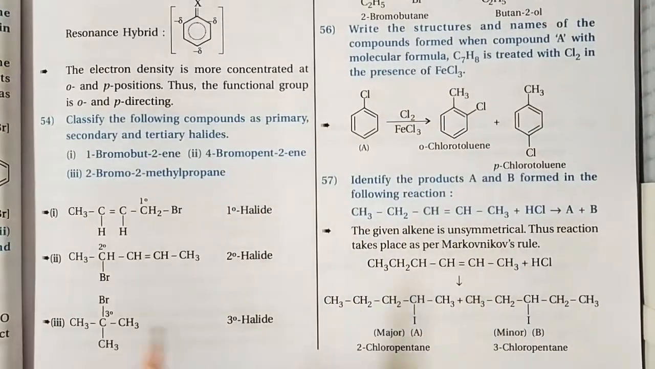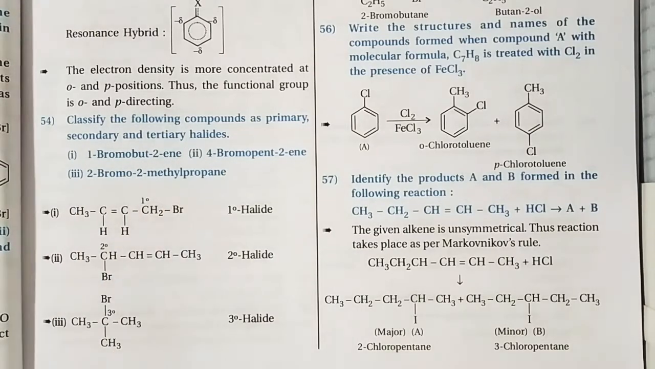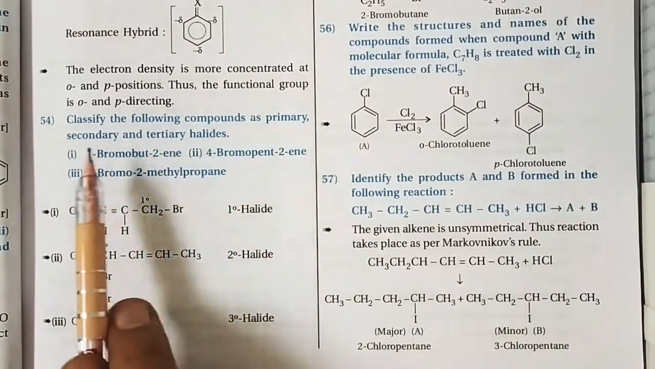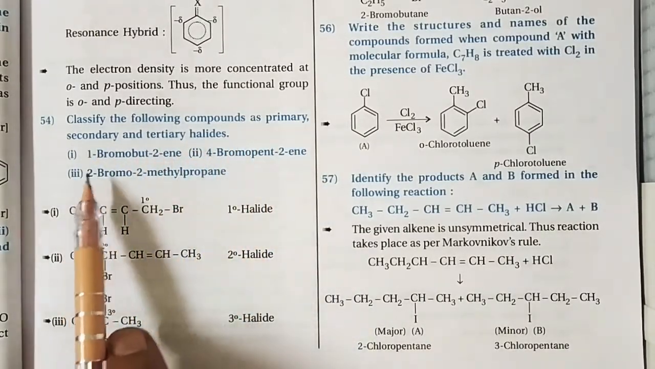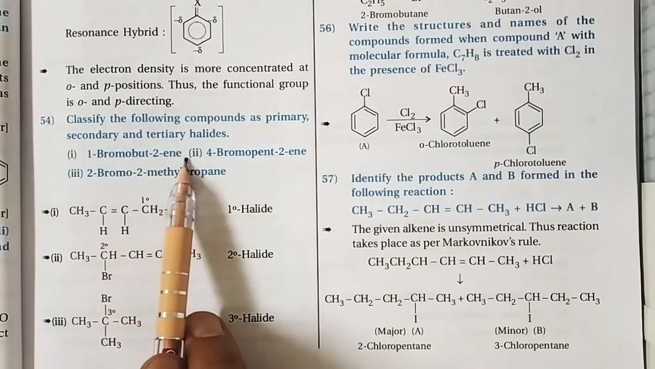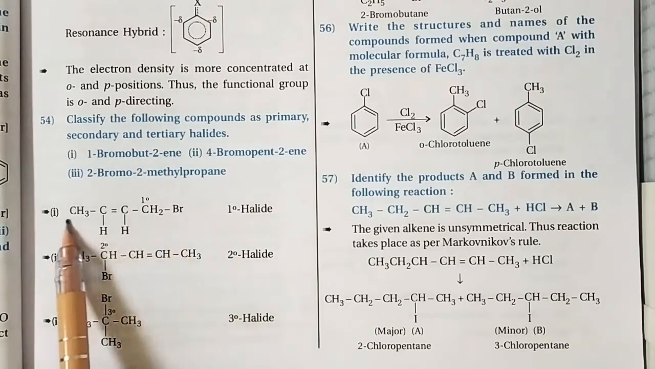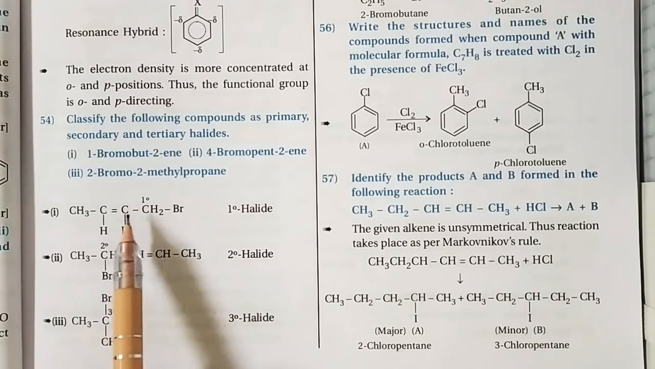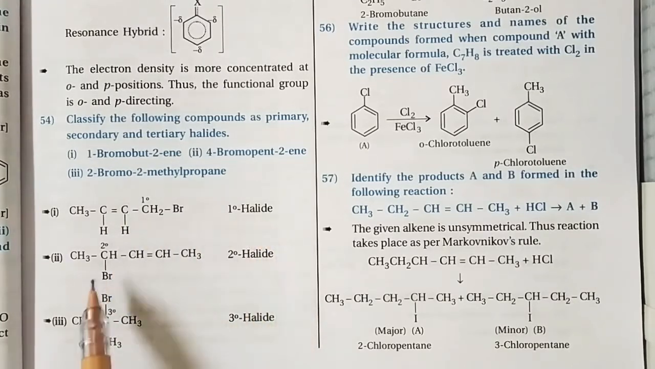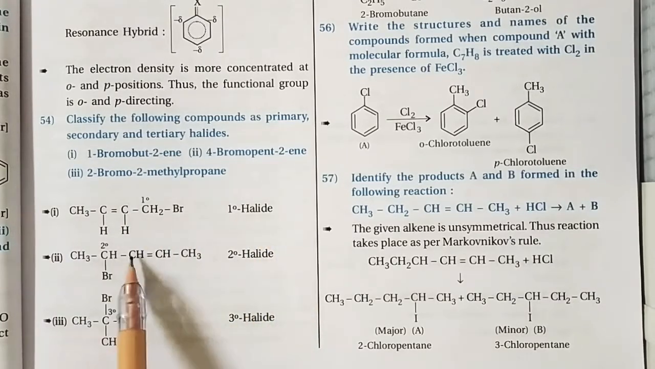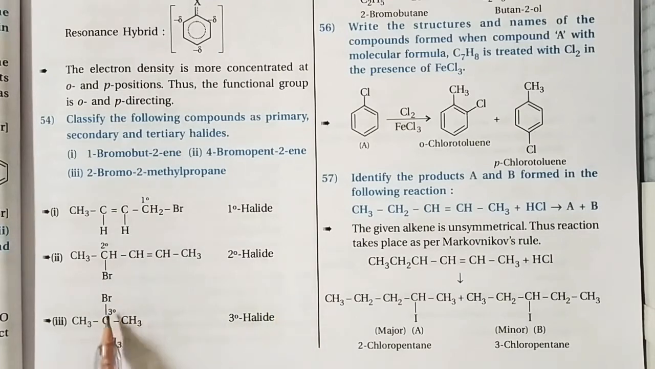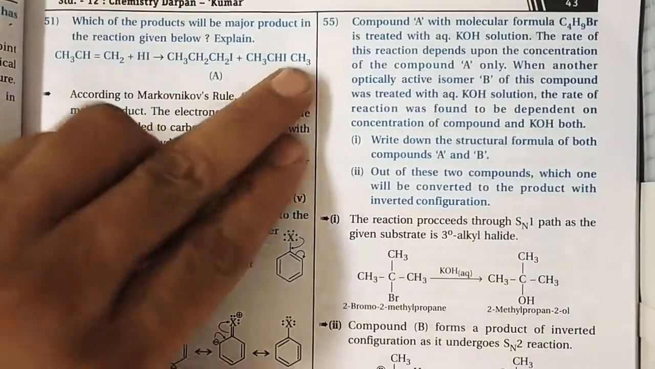Now classify the following compounds as primary, secondary and tertiary halides. 1-bromobutane: the bromine-connected carbon is connected to 1 carbon, so it's primary. Here the bromine-connected carbon is connected to 2 carbons, so it's secondary. Here the bromine-connected carbon is connected to 3 carbons, so it's tertiary. Next one is a good question.